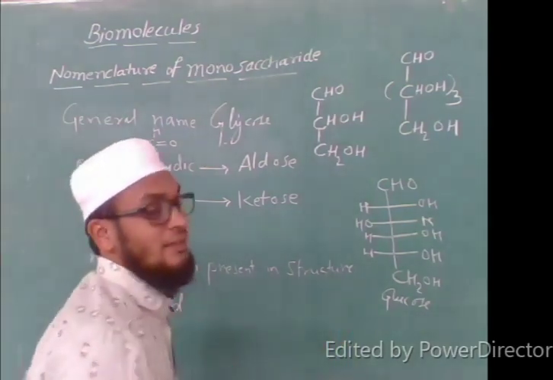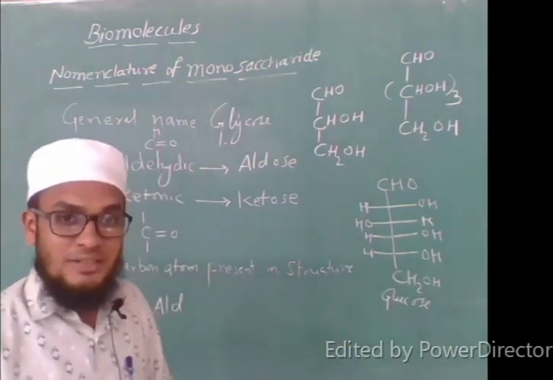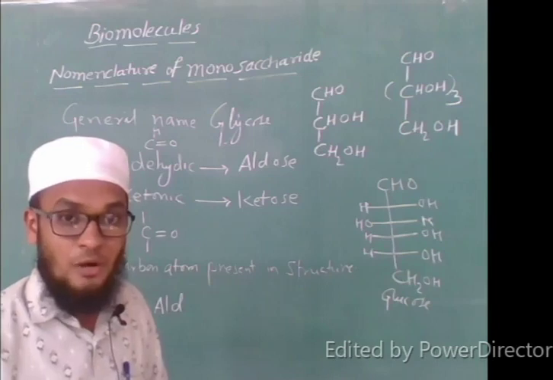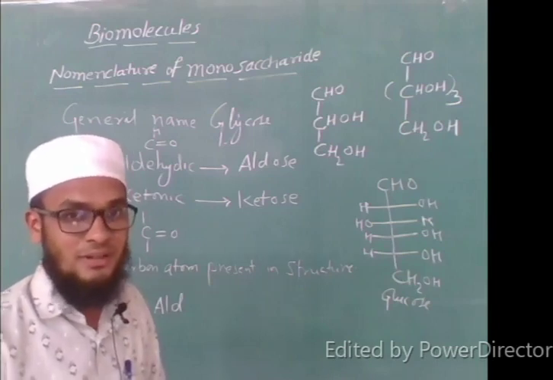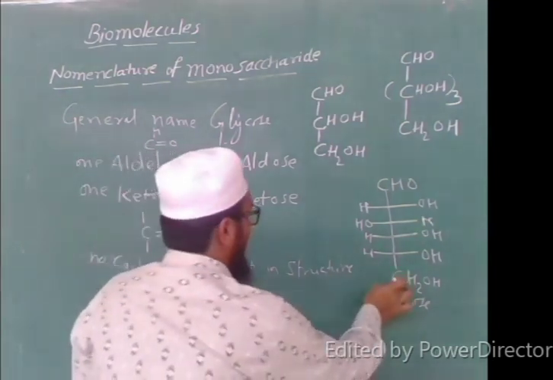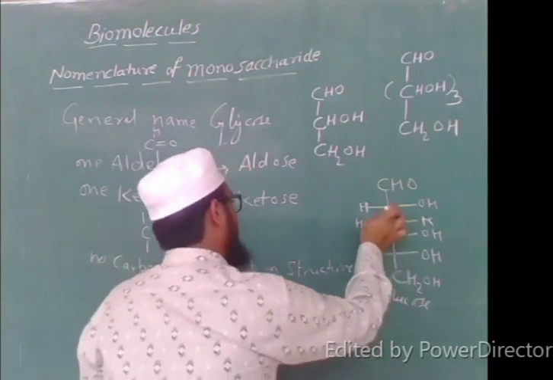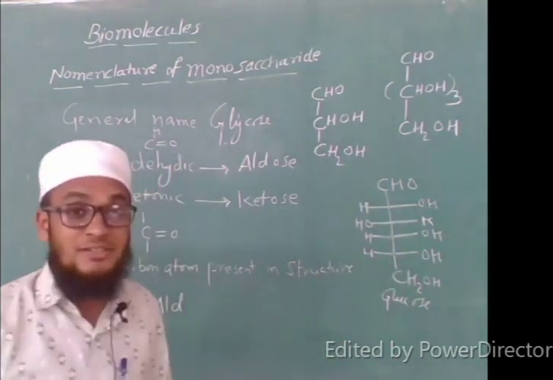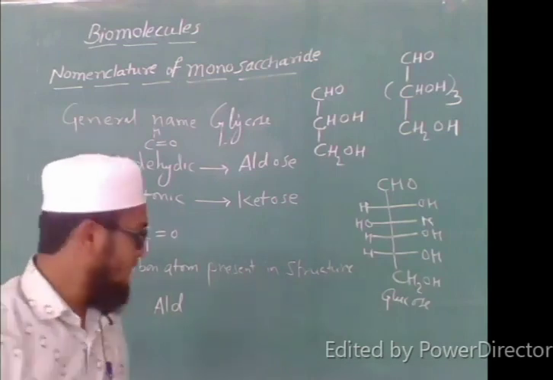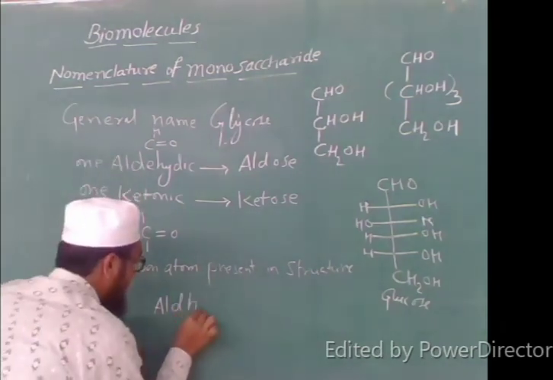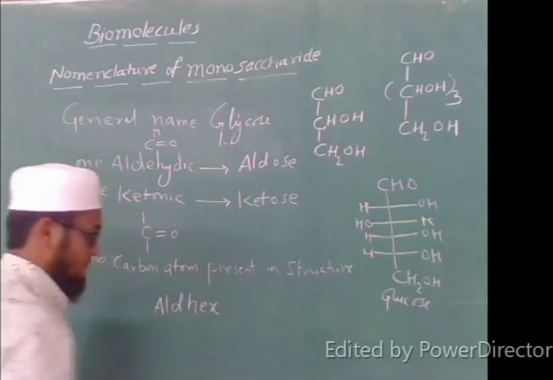Now secondly, count the number of carbon atoms present in the structure. How many carbon atoms are present? Count 1, 2, 3, 4, 5, 6. It has 6 carbons, so I will name it hex.